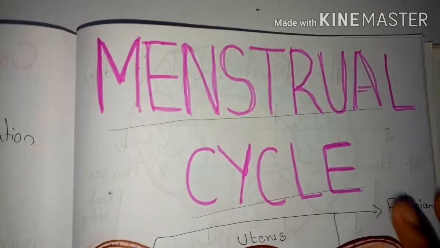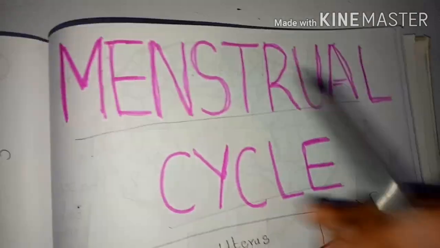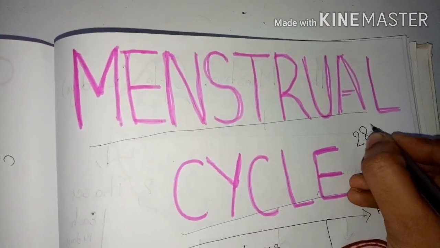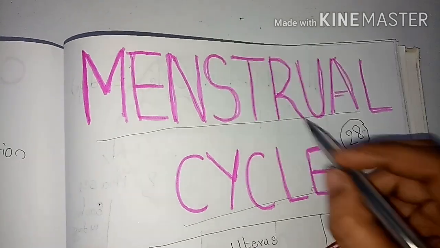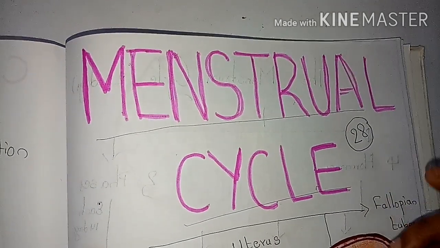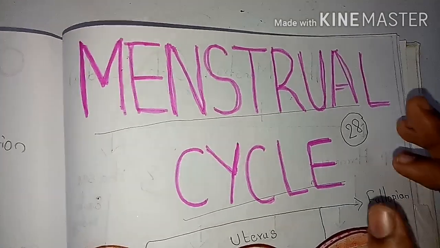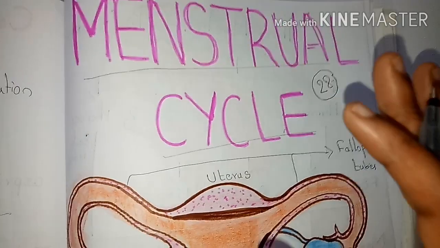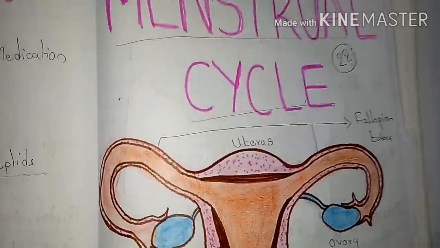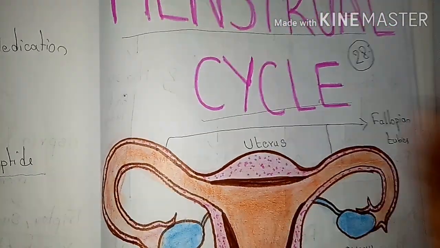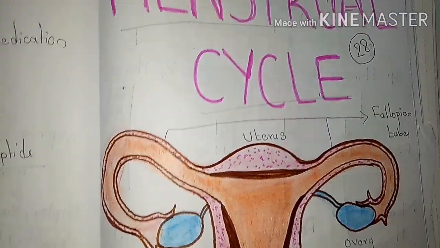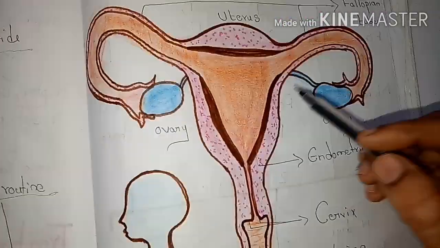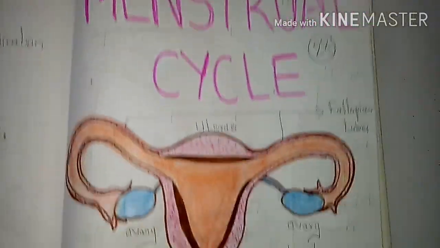Let's see what is the definition of the menstrual cycle. The menstrual cycle is a cycle which occurs in a 28 days cycle. The menstrual cycle is also known as the uterine cycle or the ovarian cycle. It normally occurs in females. It is a natural cycle in females, which brings natural changes in the female reproductive system.